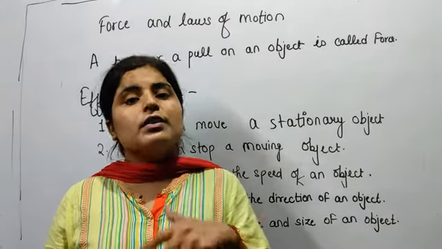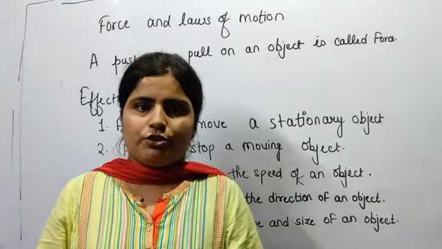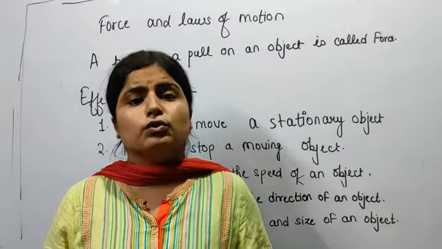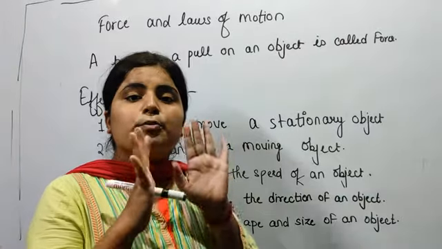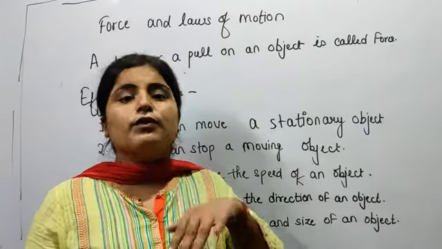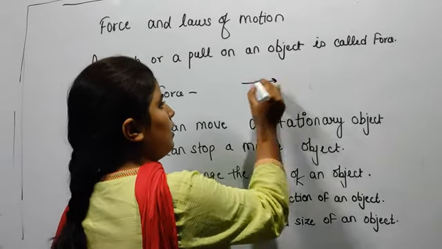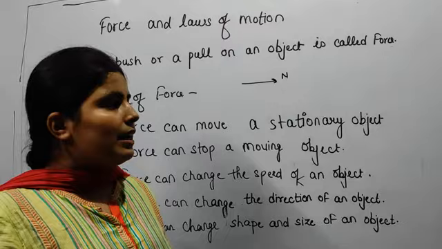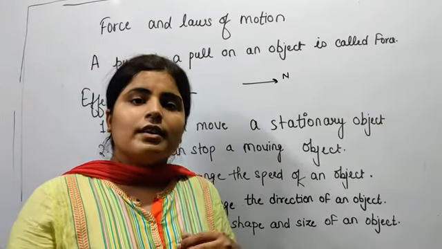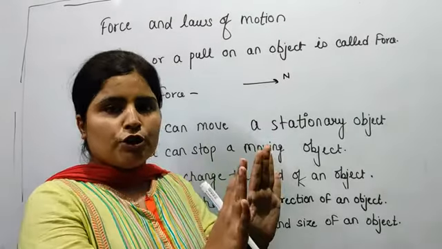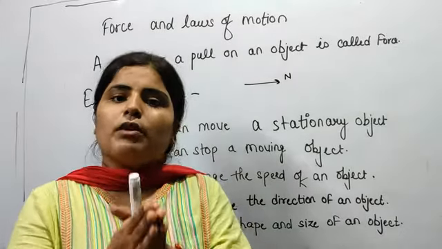And force is a vector quantity. It means that it has a magnitude as well as a direction. What is the direction of the force? The direction in which an object is to be pulled or pushed is the direction of the force. The direction of the force is the same as the direction of push or direction of pull. So we can say that force is a vector quantity.